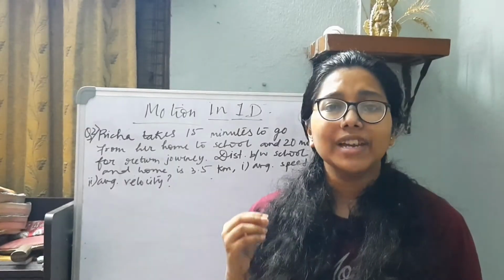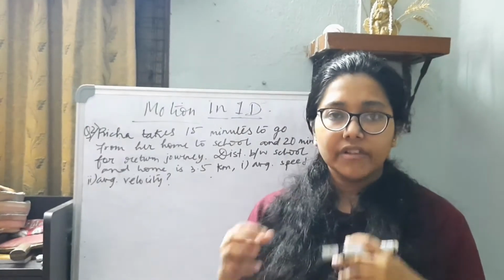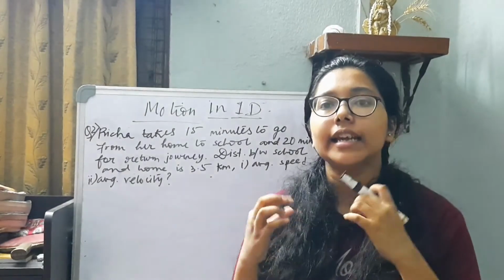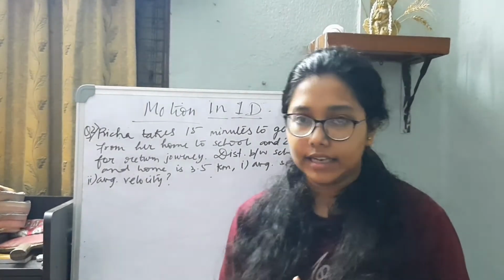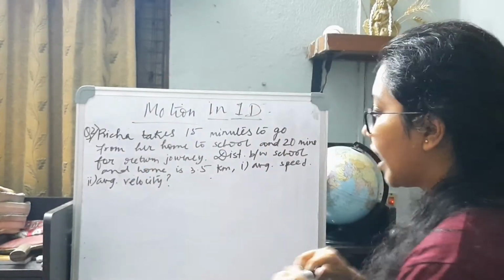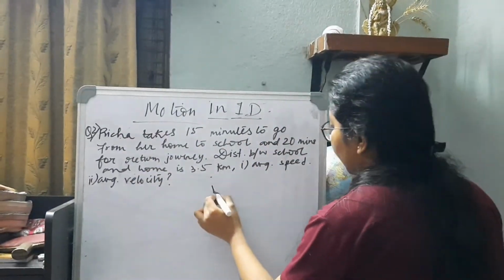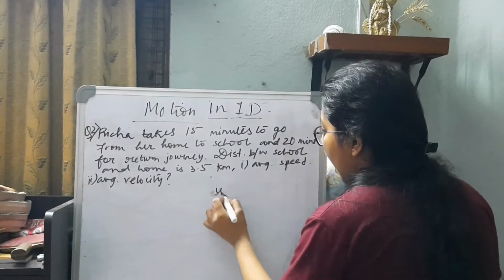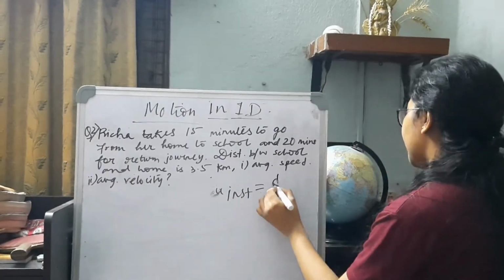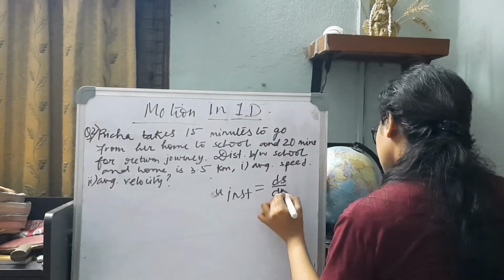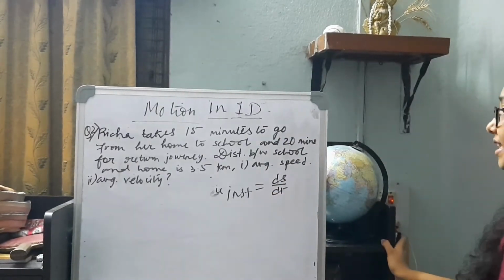Now when we talk about instantaneous speed, we refer to the speed at a certain instant of time. That is, when I say the speed is instantaneous, I am trying to take the speed at a point of time. I am considering it for a time delta t, that is ds by dt.